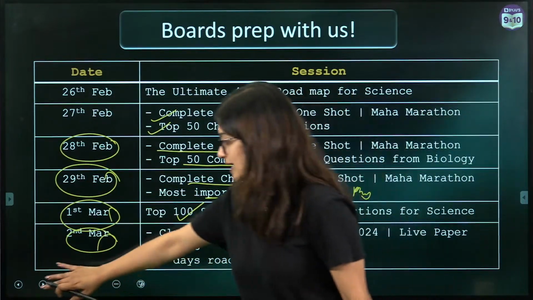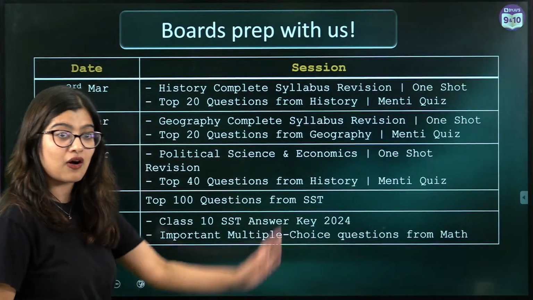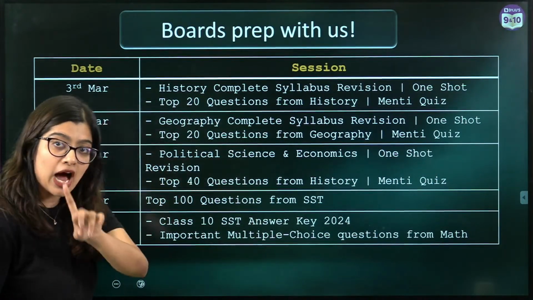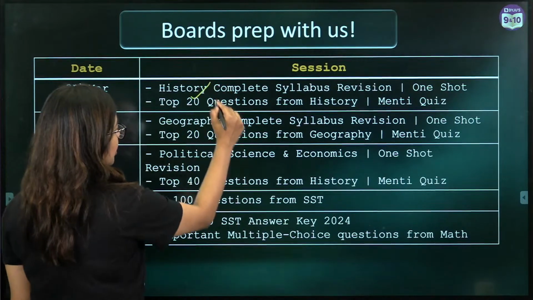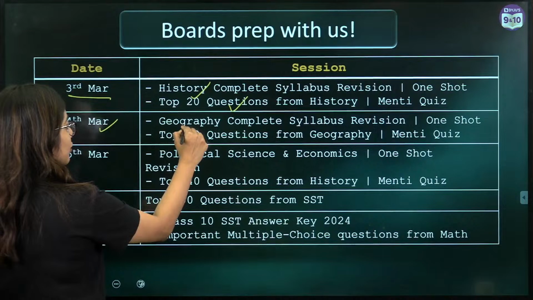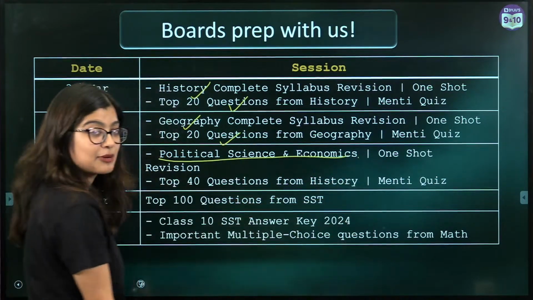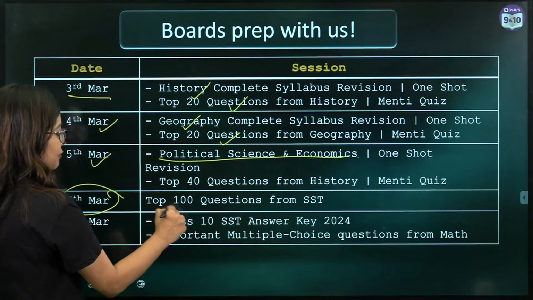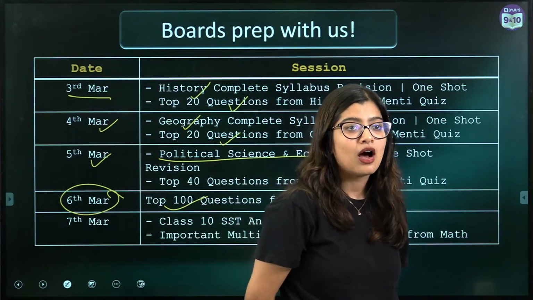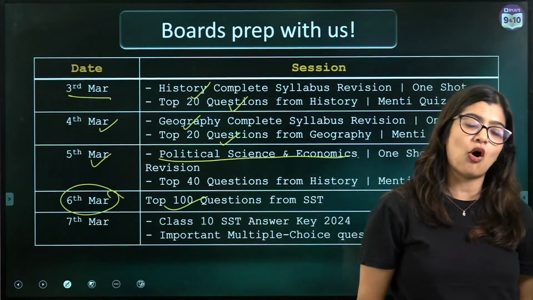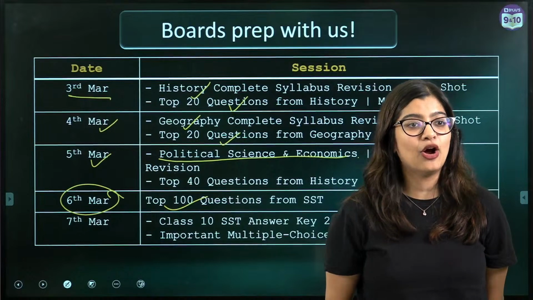Okay. For SST again we have the same plan. But it does not mean that you wait for Ankita ma'am and I all the way till 3rd of March. You start today if you are not clear. Yes? Now 3rd of March we have history followed by Menti. Same 4th of March geography followed by Menti. After that on the 5th we will wind up economics and political science together. 6th of March we are going to do 100 questions for the same. Yes? Okay, paper analysis. If you want you can be a part of it or share the paper and watch it later. Okay? Are we all clear, students?